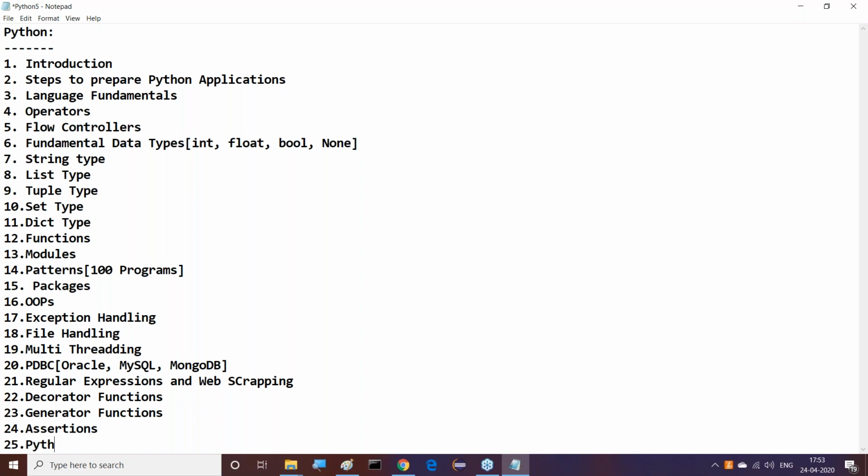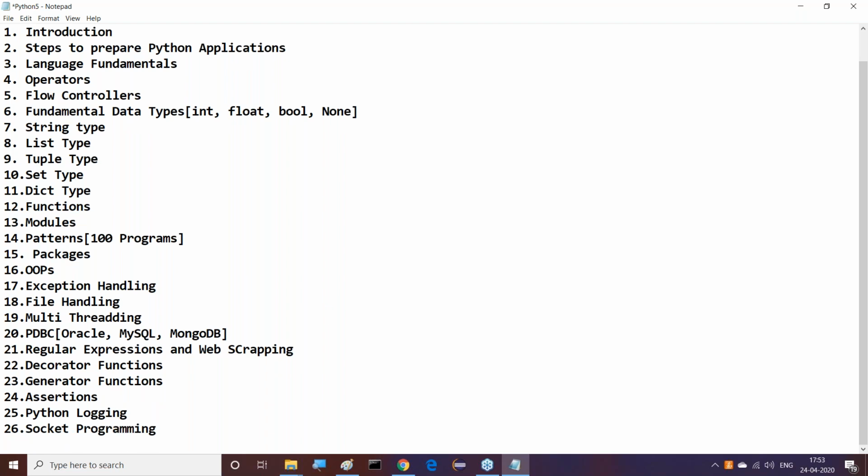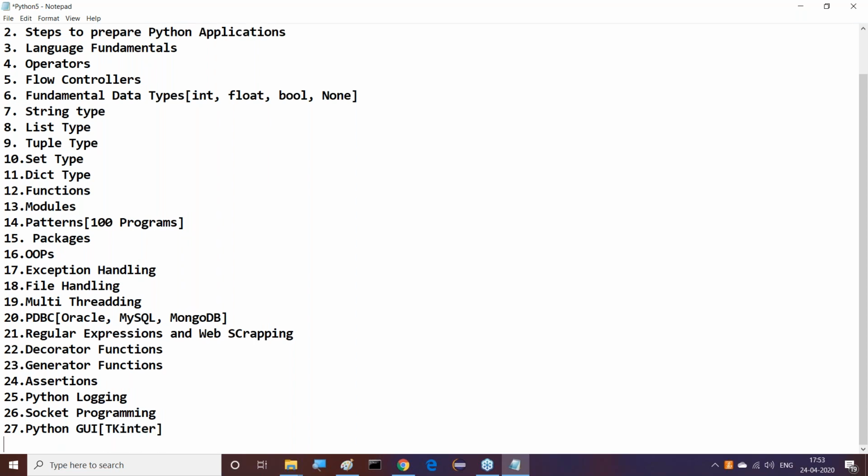Then after that we need to come to Python logging. After completion of Python logging, the next content is socket programming, which we are going to understand. After socket programming, I'll go for Python GUI. Python GUI means the tkinter module, which I'm going to discuss there. Then after completing Python socket and Python GUI, I'm going to start the modules.